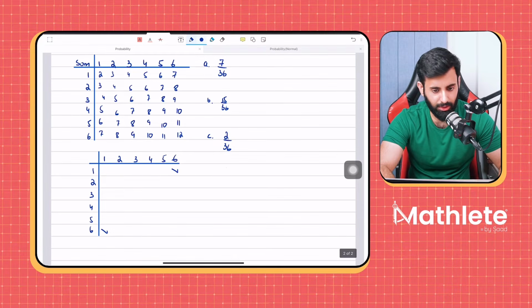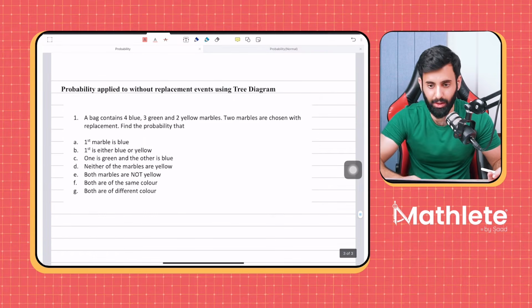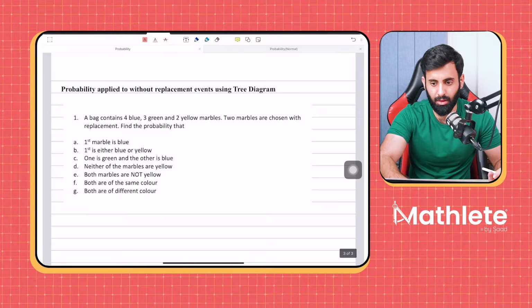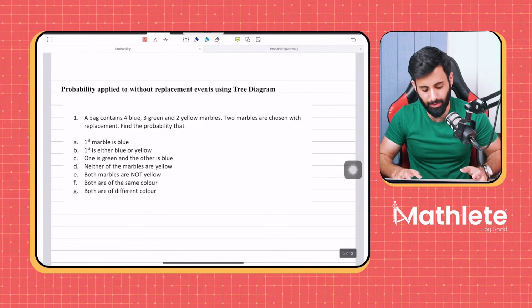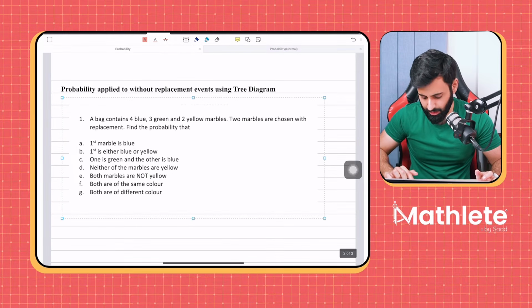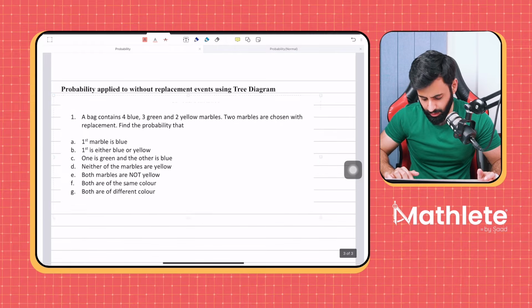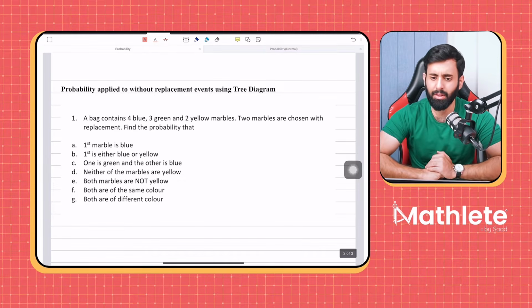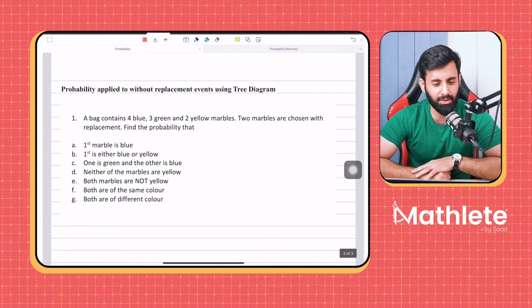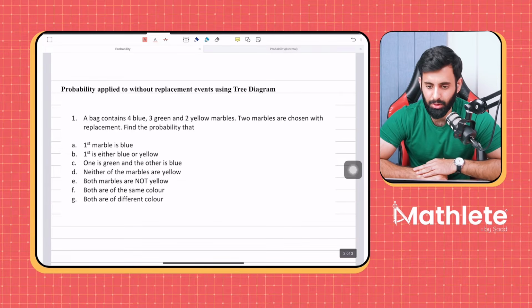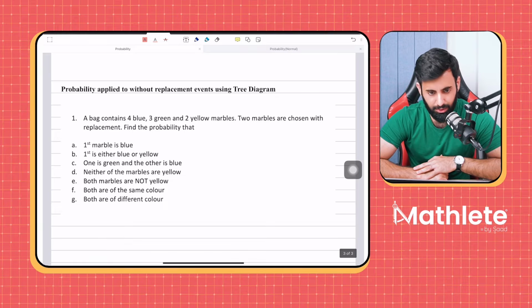Okay. Now let's do another question. Another thing that I want to revise is a tree diagram. This is a very extensive question which we're going to solve together, and it will serve as a refresher of tree diagrams. Tree diagrams help us show all the possibilities. A tree diagram is another form of possibility diagram.